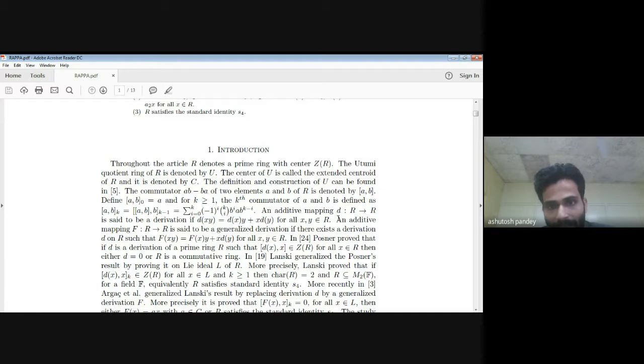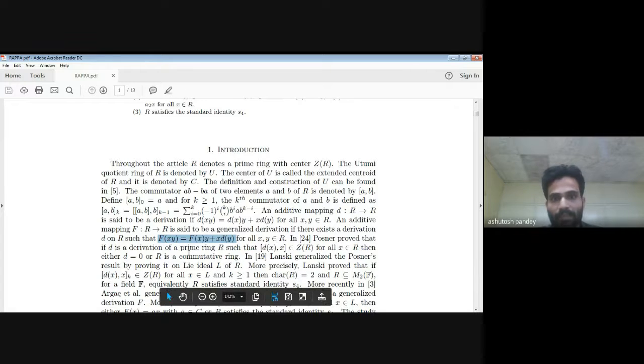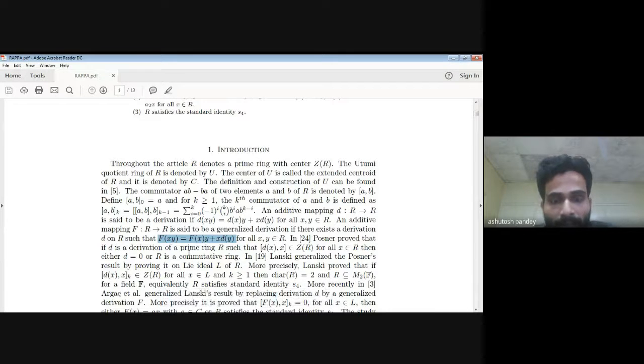An additive map F is said to be a generalized derivation if there exists a derivation D on R such that F satisfies this property: F of xy is equal to F of x times y plus x times D of y, for all x and y in R. So this is the definition of derivation and generalized derivation. Now we will see some more terms. The commutator of A and B is defined by AB minus BA. And the kth commutator of A and B is defined via this summation.